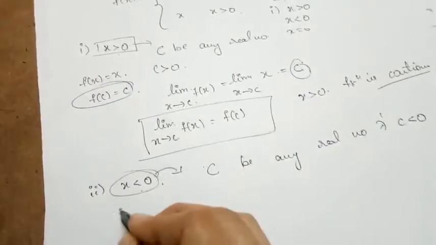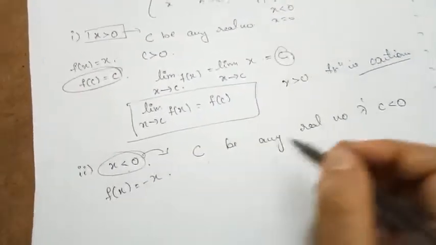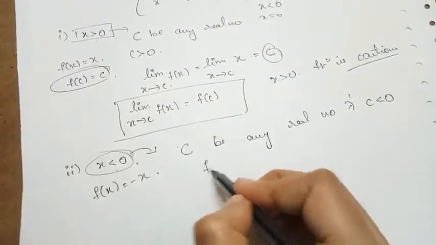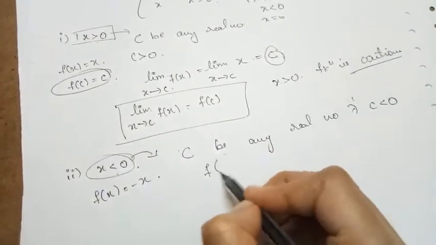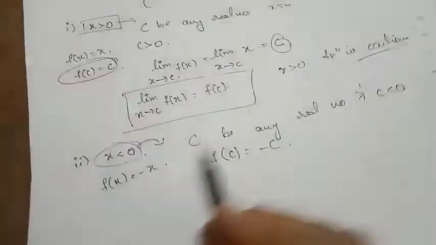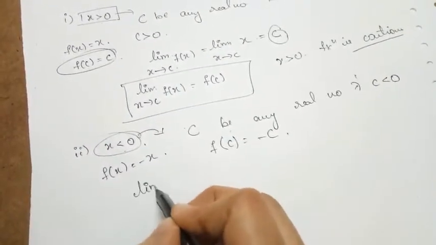Now what is the function when x is less than 0? f of x is equal to minus x. So c is any real number such that c is less than 0, and f of c is minus c here. Then what is the limit of this function as x approaches c?